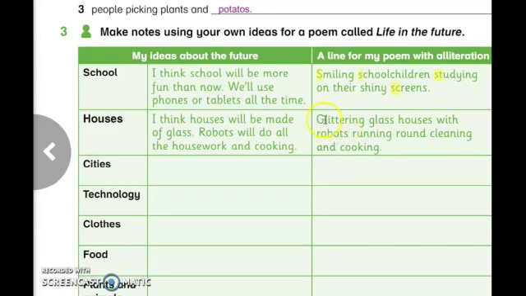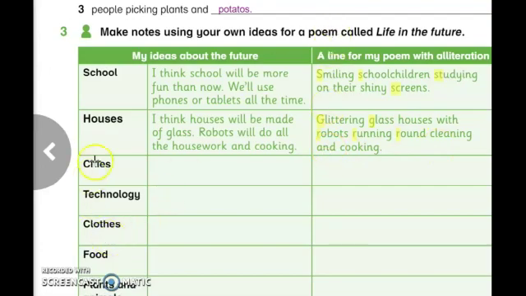So here we have glittering glass, and here we have also in the next line robots running around, and also we have cleaning and cooking.